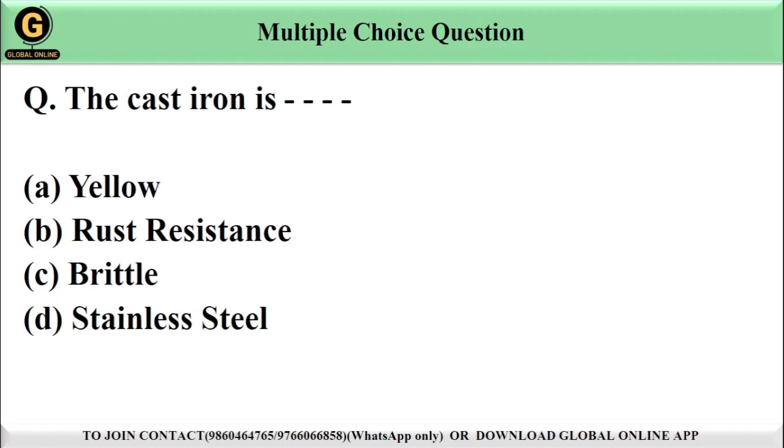Cast iron is dash dash. Options are given: yellow, rust resistant, brittle, stainless steel. Friends, cast iron is a type of iron that contains a higher amount of carbon, about 2 to 4% compared to steel. It is brittle, meaning it can break or crack easily under stress or impact. While it is strong, it lacks the flexibility of other materials like steel. Cast iron is commonly used in construction and machinery, but its brittleness limits its use in applications where flexibility is required. So the correct answer among the options is option C, brittle. Let's move on to the next question.